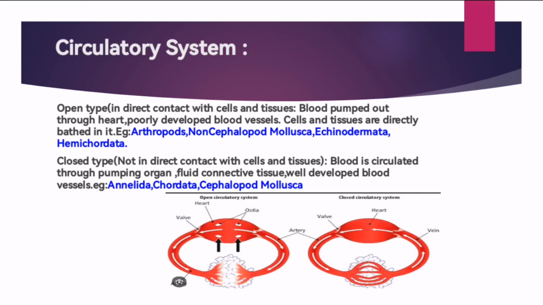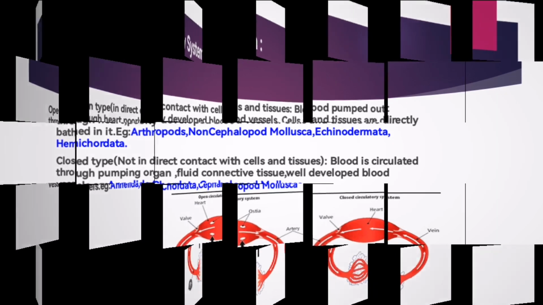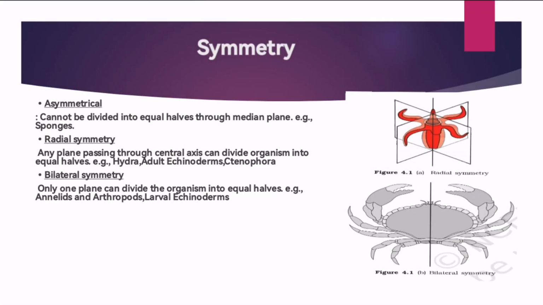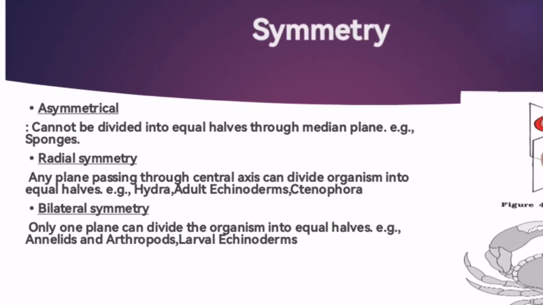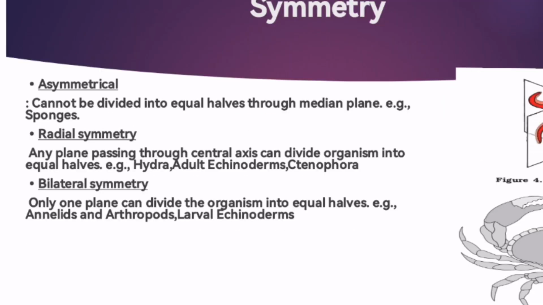Okay, next we will move on to symmetry. There are three different types of symmetry: asymmetry, radial symmetry, and bilateral symmetry. In asymmetry, the organism cannot be divided into two equal halves through any plane.